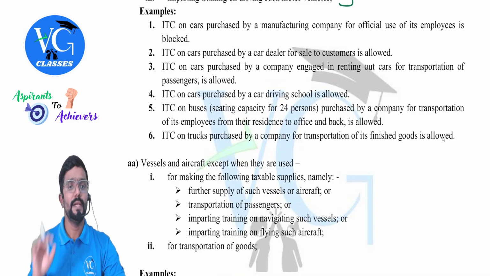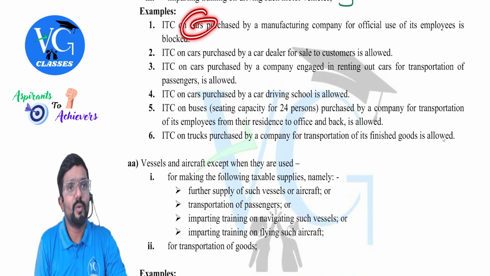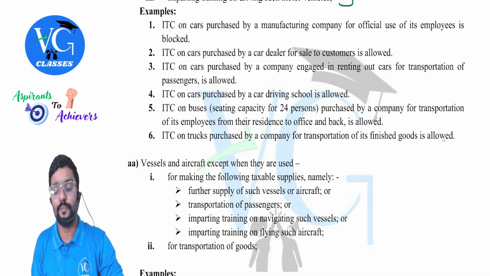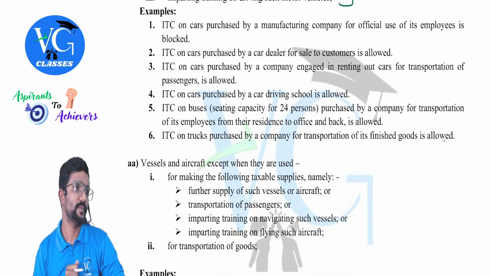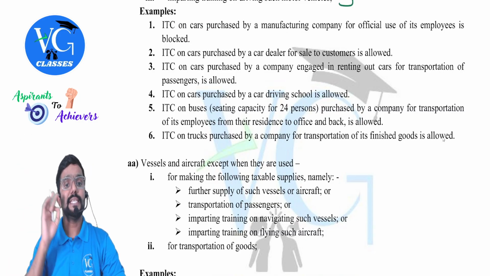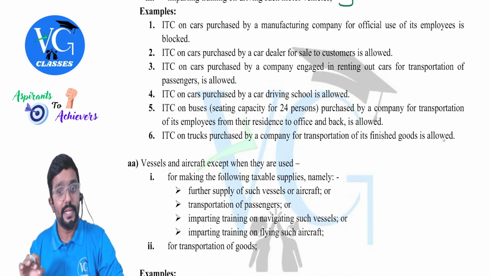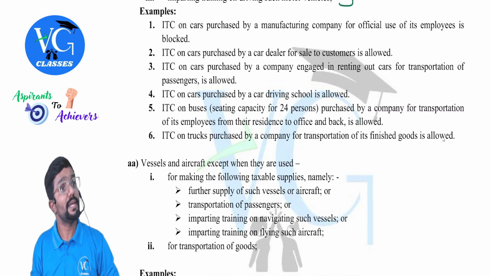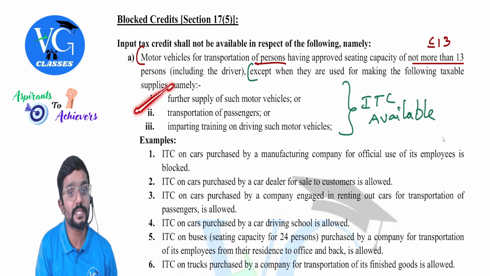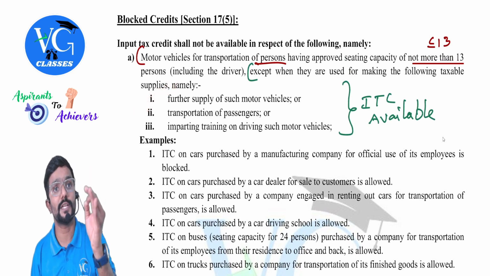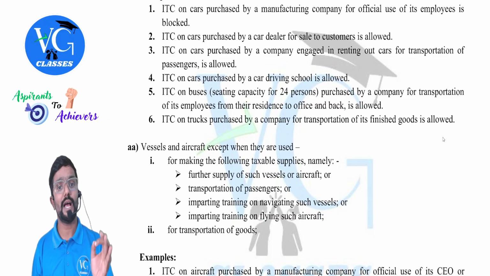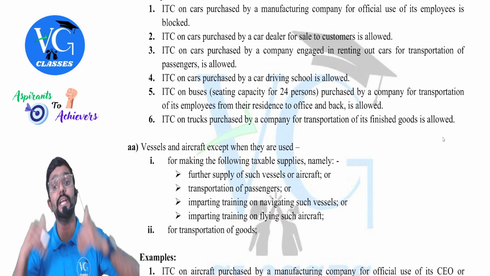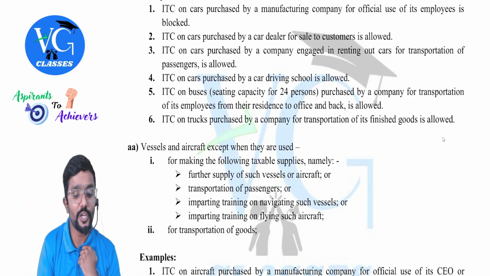Please observe. ITC on car. What is the seating capacity of the car? Less than 13, purchased by a manufacturing company for official use of its employees. Is it available? Sorry, blocked. ITC on car purchased by a car dealer for sale to customer. Is it allowed? Yes. Why, sir? It is for further supply. Hence, credit is available.